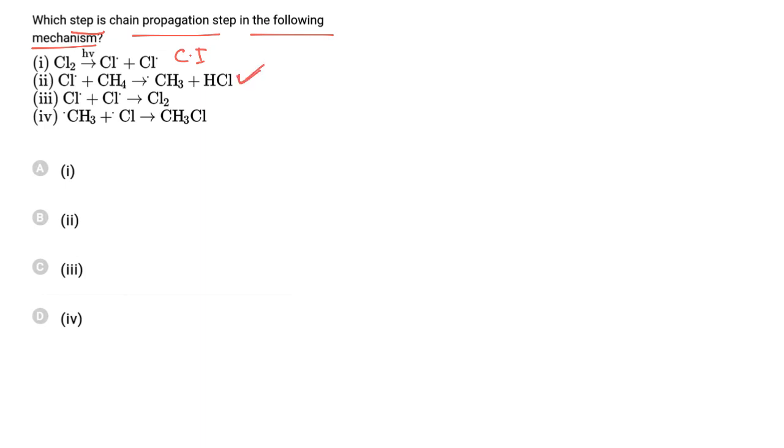So this step is the chain propagation step. Now the third step is the chain termination step, when radicals combine to form a neutral molecule. In the last two steps, which are chain termination, Cl radicals combine to form Cl2, and CH3 and Cl radicals combine to form CH3Cl. So the second is chain propagation, and hence the correct answer is B.